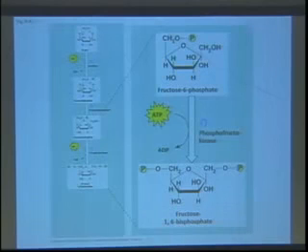And this is just a slide that I took out of an earlier lecture just to remind you of the actual chemistry that's going on here, where PFK is using an ATP molecule to phosphorylate fructose 6-phosphate, generating this diphosphorylated molecule that's now fully activated and ready to be split in half in the next step of the glycolytic pathway.